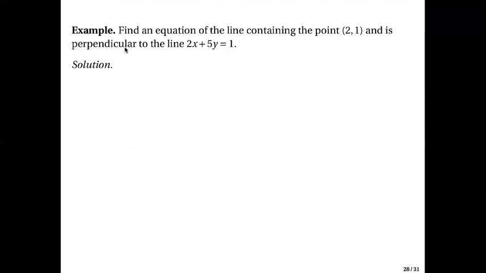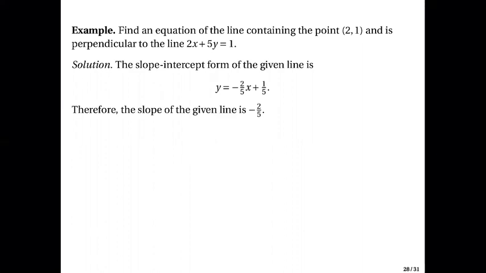We need the perpendicular. Therefore, we have to get the negative reciprocal of the slope of this line. So we already wrote this in the previous slide in slope-intercept form: y equals negative 2 over 5x plus 1 over 5. The slope of the given line is negative 2 over 5.